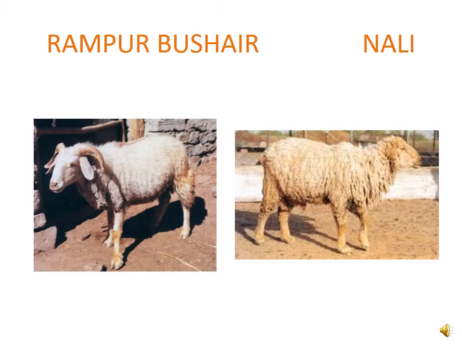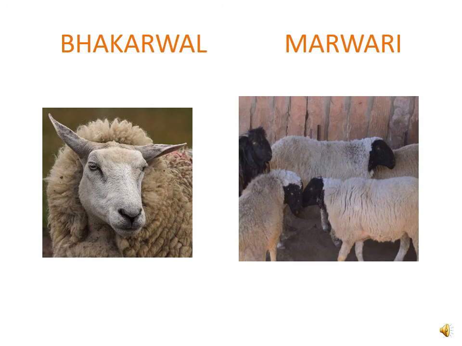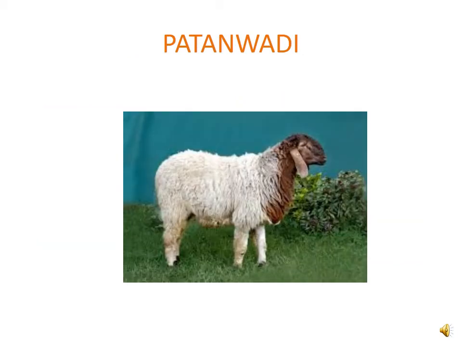Nali is also coarse wool, that is carpet wool, found in Rajasthan and Haryana, also Punjab. Then next one is Bakarwal and Marwari. Bakarwal for woolen shawls, generally seen in Jammu and Kashmir, and Marwari, they are coarse wool found in Gujarat. And Patanwadi for hosiery, they are also generally found in Gujarat. These are some of the Indian breeds of sheep which provide a variety of wool.